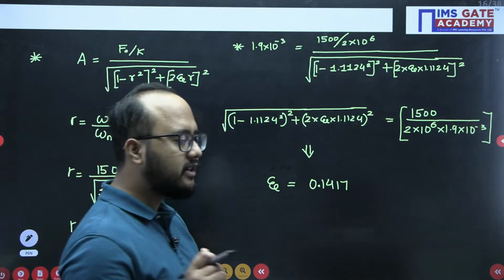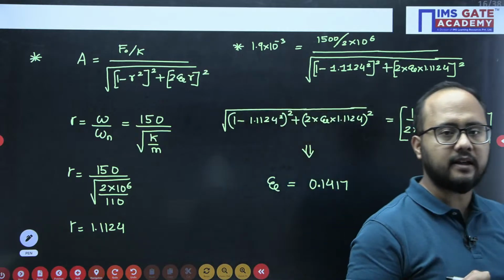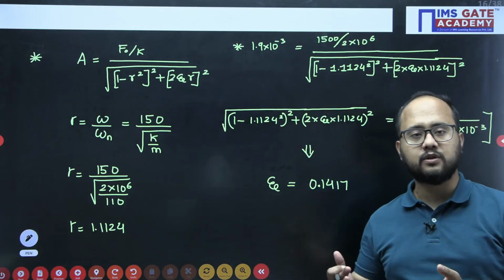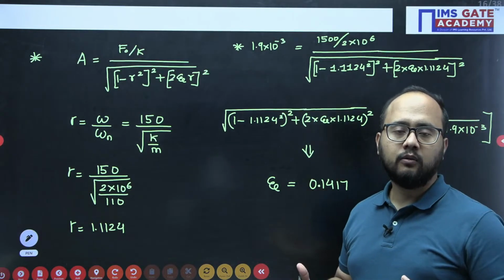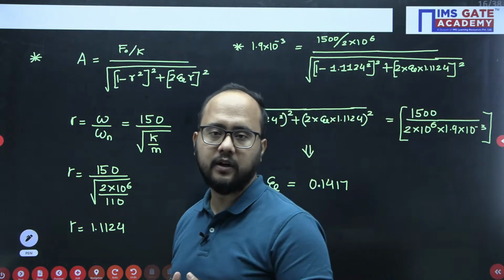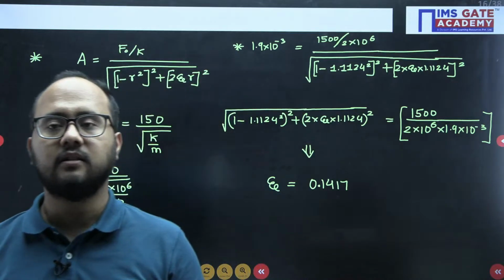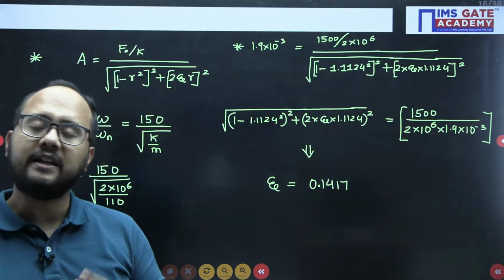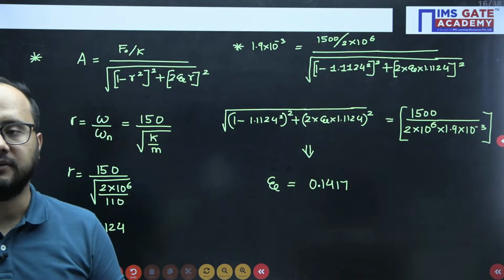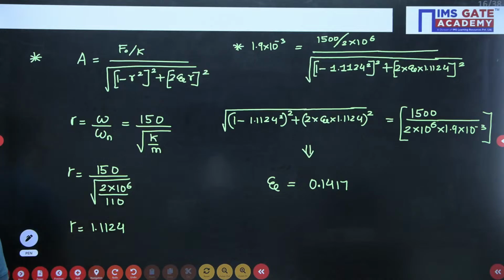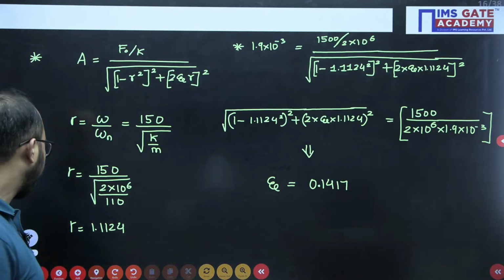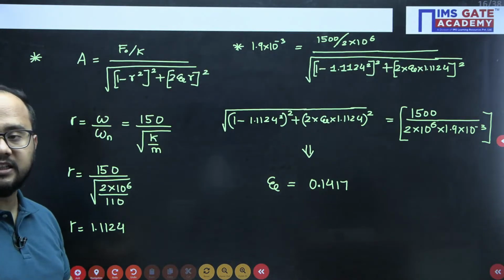So that is the biggest challenge many people are facing. They know the formula, they know the approach, but in the calculation they are doing some mistake. Then the whole effort, the whole time that you have invested in that particular problem will go waste. So that should not happen. So please take care of your calculations part, right? So finally answer for damping factor is 0.1417. Now we'll move to the next problem, guys.